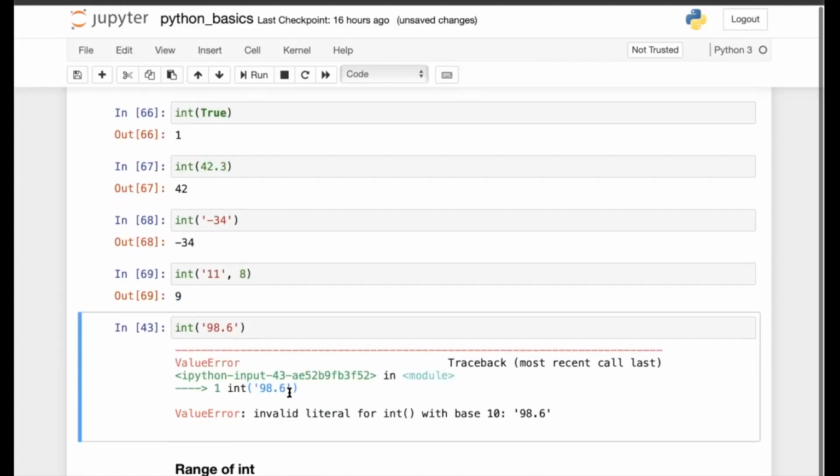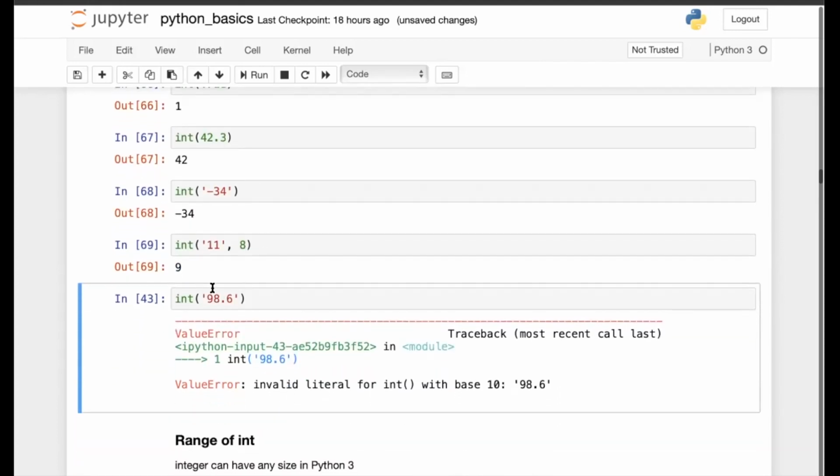But you cannot pass any string which is representing a floating point value as the argument. Here in the string we have 98.6. When you try to pass it, it gives you a value error: invalid literal for int with base 10.